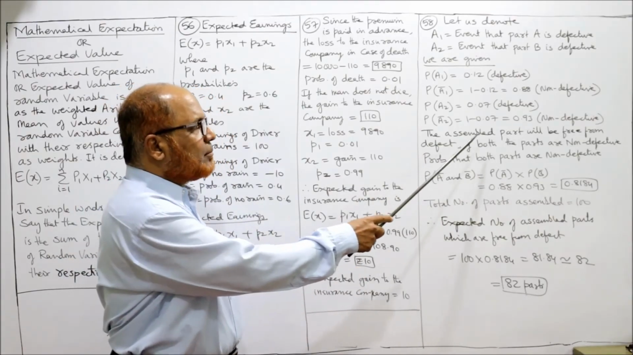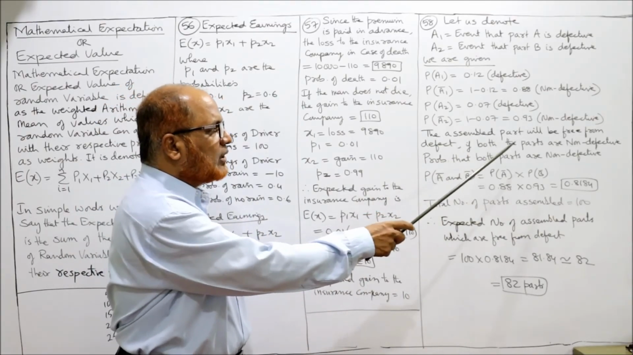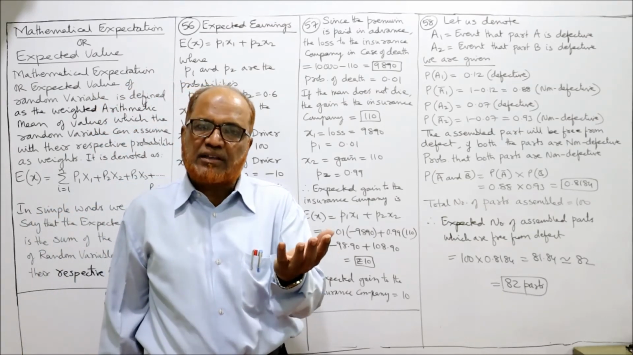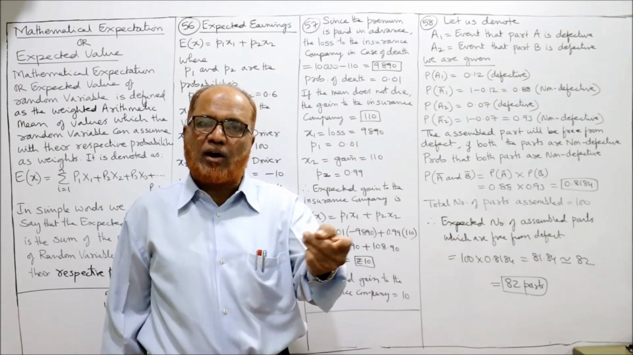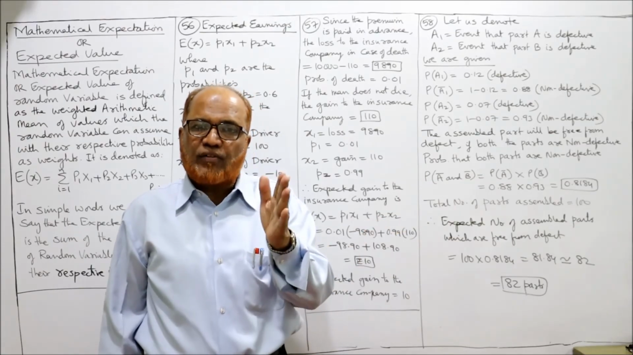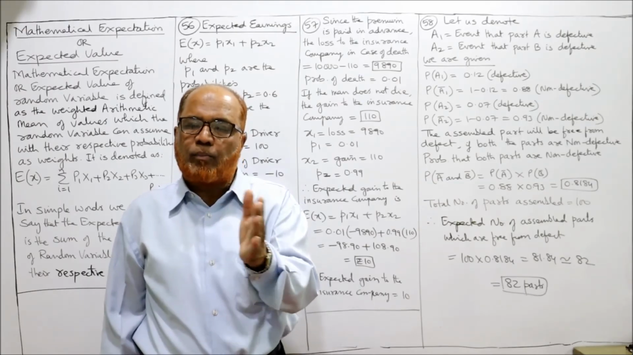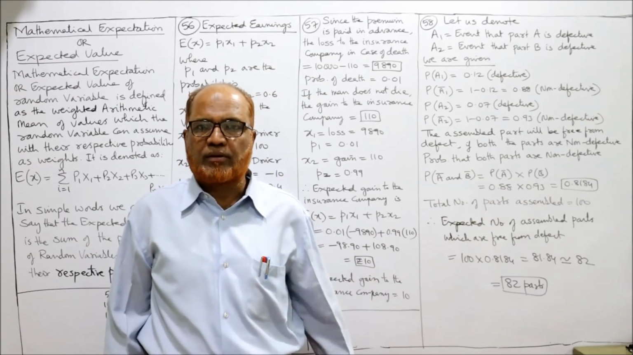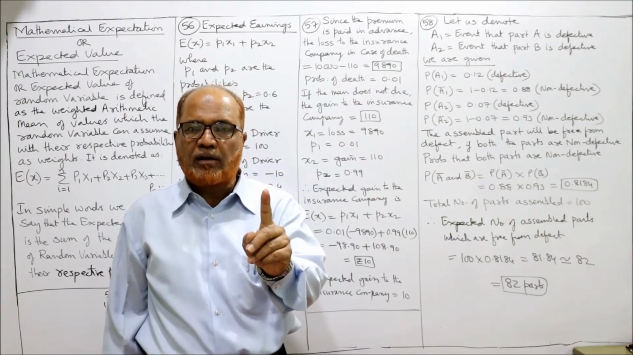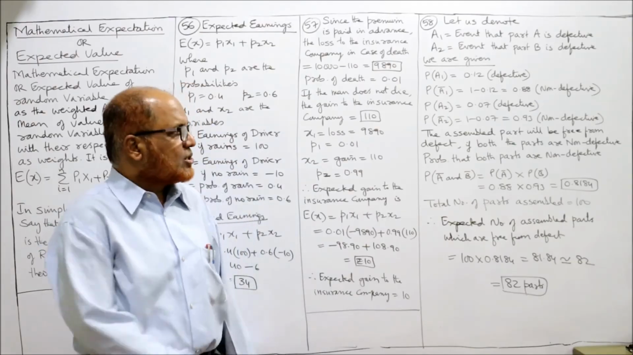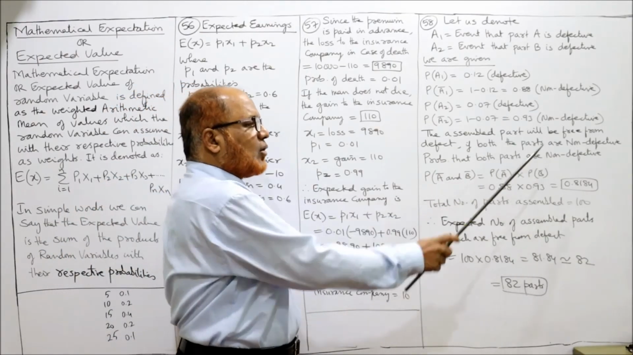Now, the assembled part will be free from defect if both the parts are non-defective. Assembled part free from defect तभी होता जब component A और component B दोनों भी non-defective होना. If component A and component B both are non-defective, then the assembled part will also be non-defective. एक भी अगर defective हो गया तो फिर assembled part भी defective हो जाता, right? So probability that both parts are non-defective.